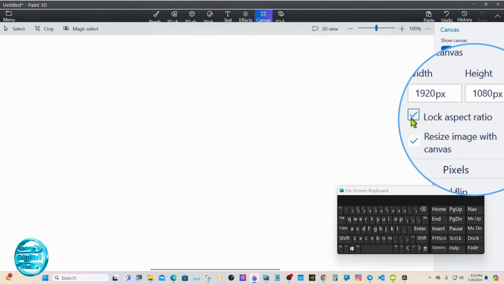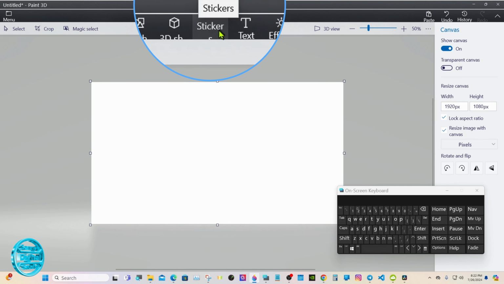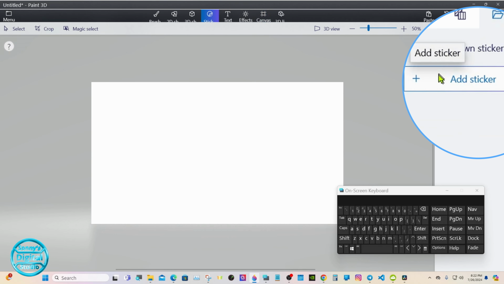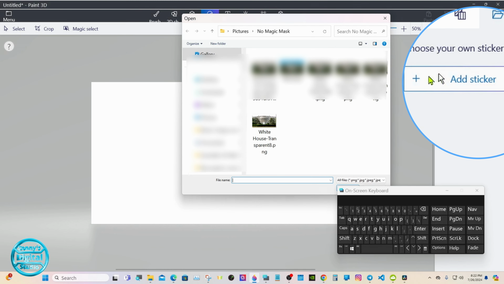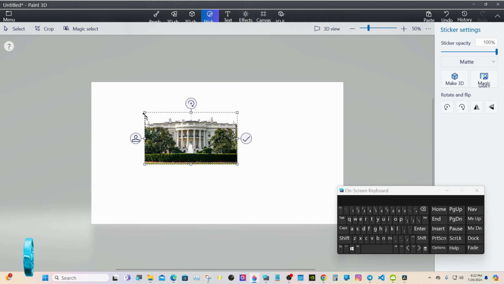And we unlock it, it'll show the size. To bring your picture in, come up here to sticker. Then over here to add sticker. And then you have to size it accordingly to fit.